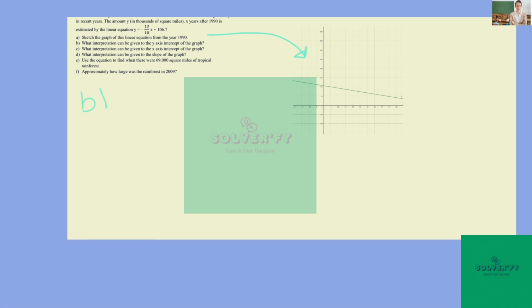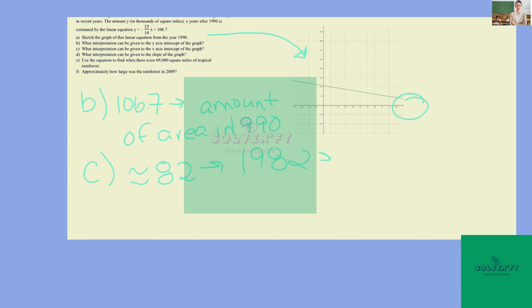For B, our y-intercept is 106.7, and that's going to represent the amount of area of tropical rainforest in 1990. Now for C, our x-intercept down here is going to be at about 82, and that's going to represent the year 1982, which is when there was 0 area left of rainforest.